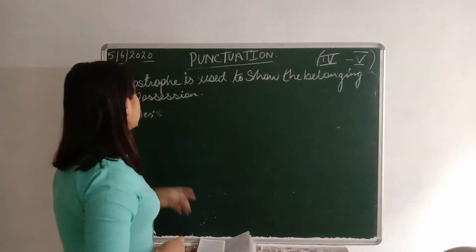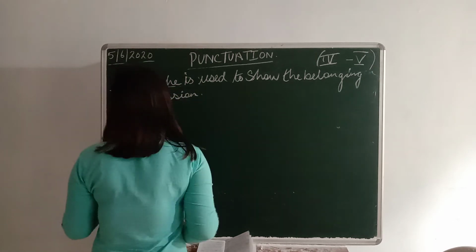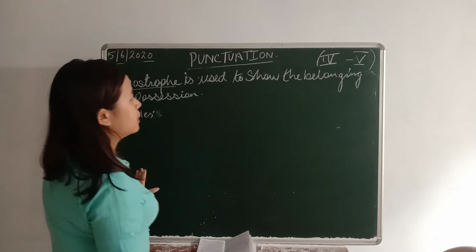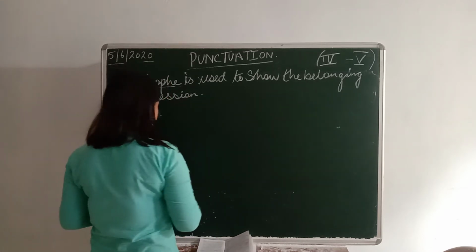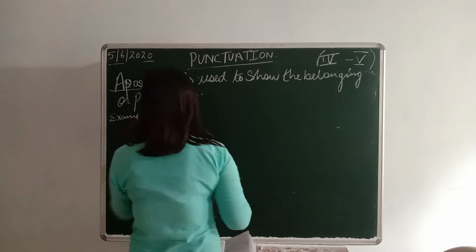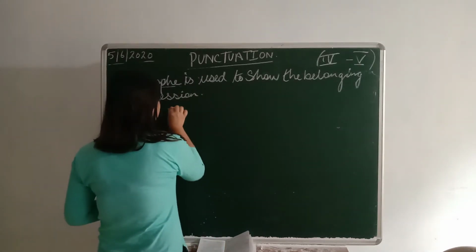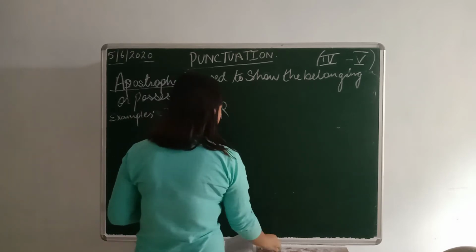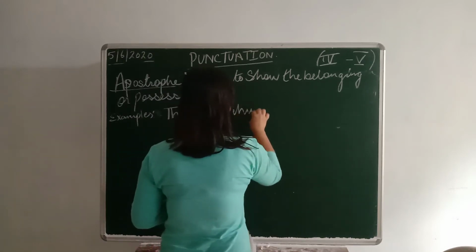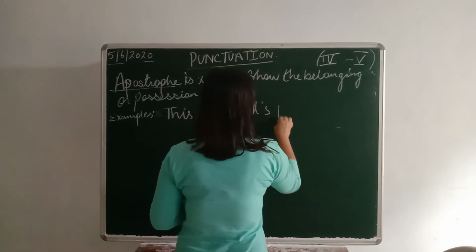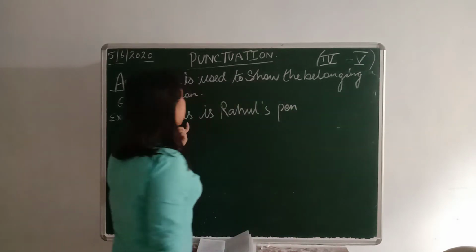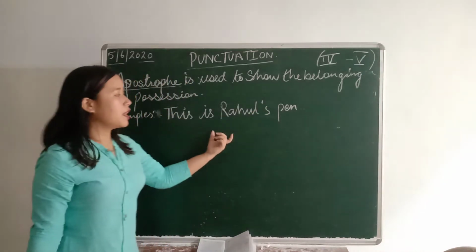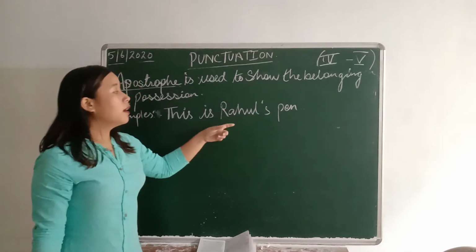The next punctuation mark is the apostrophe. The apostrophe is used to show belonging or possession. Let's see the examples for possession. This is Rahul's pen. In this sentence, Rahul's pen is showing possession, that this pen belongs to Rahul.